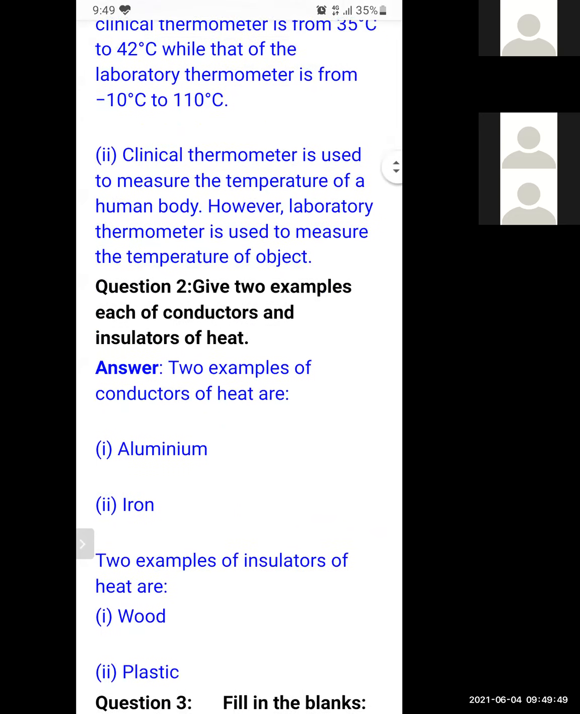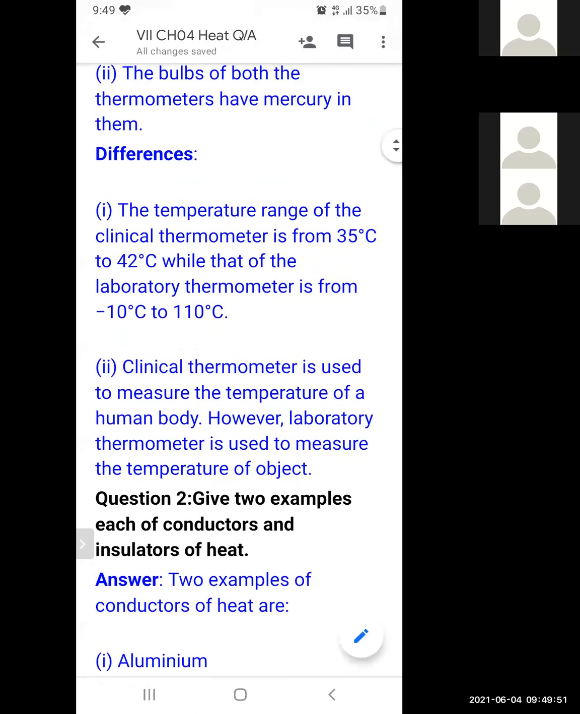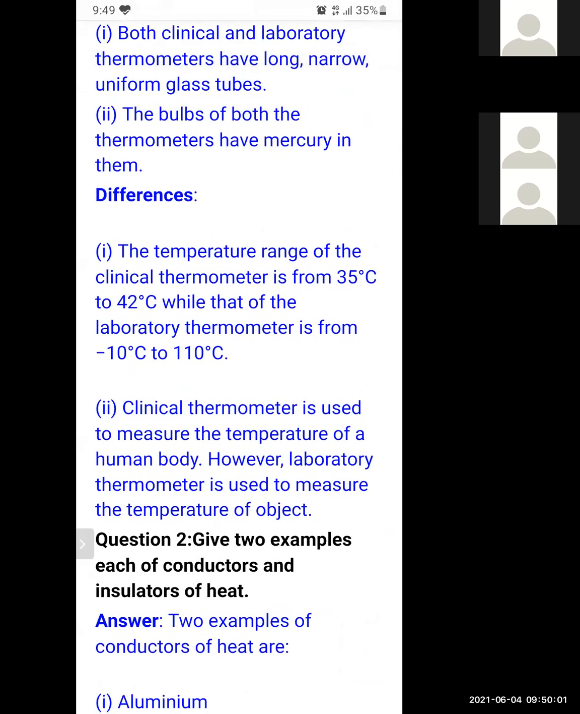Second difference: the clinical thermometer is used to measure the temperature of the human body. However, the laboratory thermometer is used to measure the temperature of other objects. Again, there can be MCQs. Clinical thermometer is used to measure the temperature of the human body. Option B, measure the temperature of objects. Option C, both. Option D, none of the above. So the question can be asked like this.